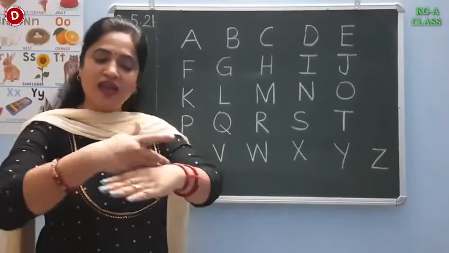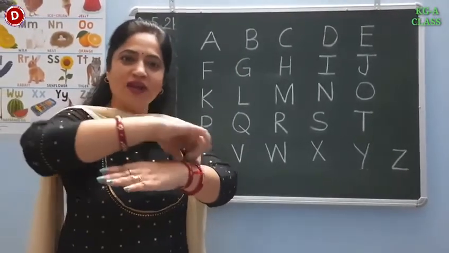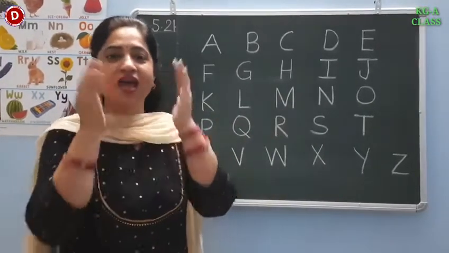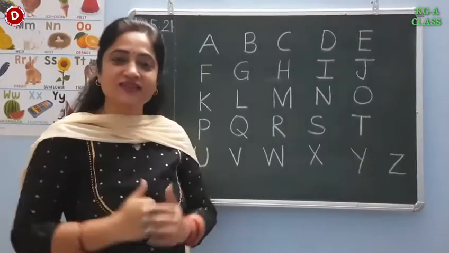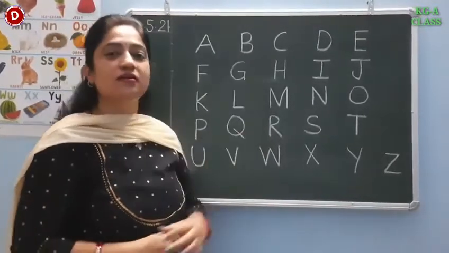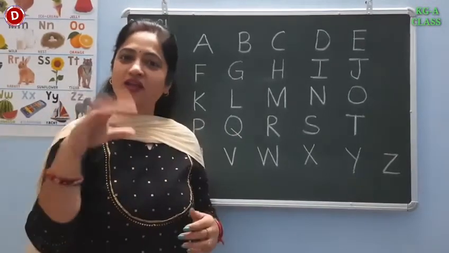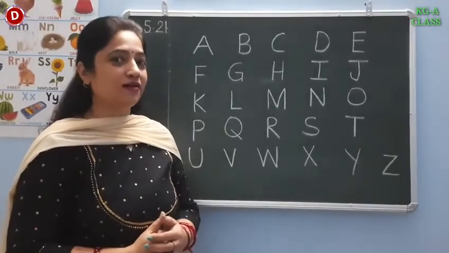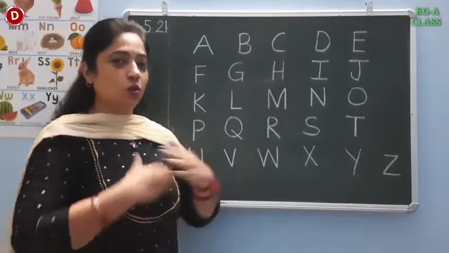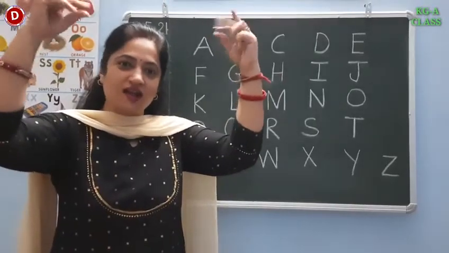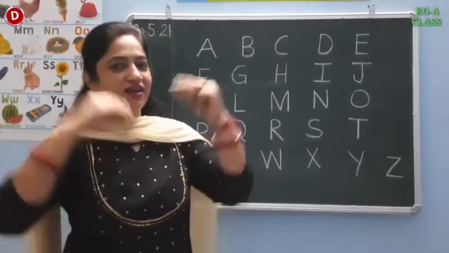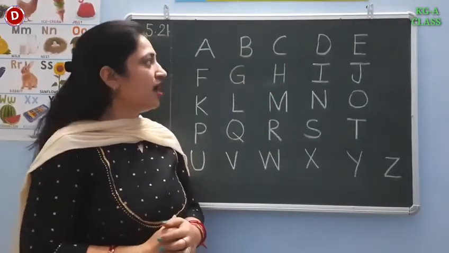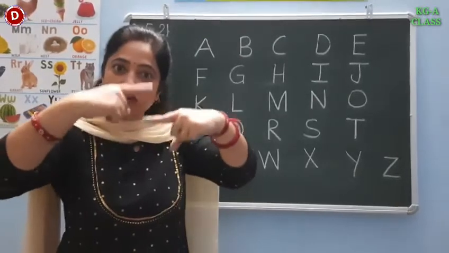A, ants on my arms, ants on my arms, it's causing me alarm. A says A. B, bring your bat and bring your ball to the bar to play. B. C, we are clicking castanets, k-k-k. We are clicking castanets, k-k-k. So, C says K. And this K is curling K, children.